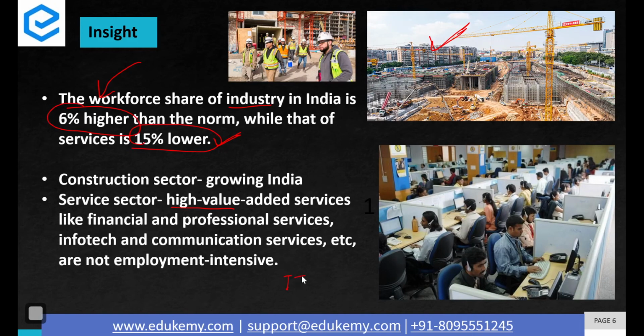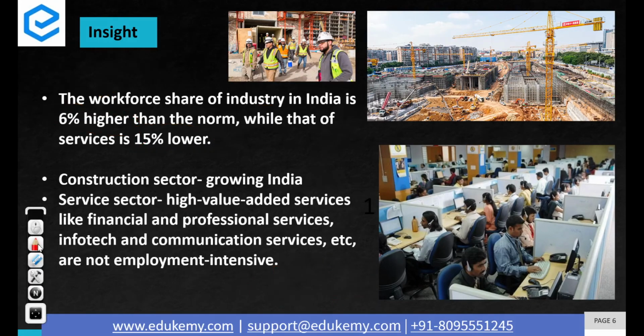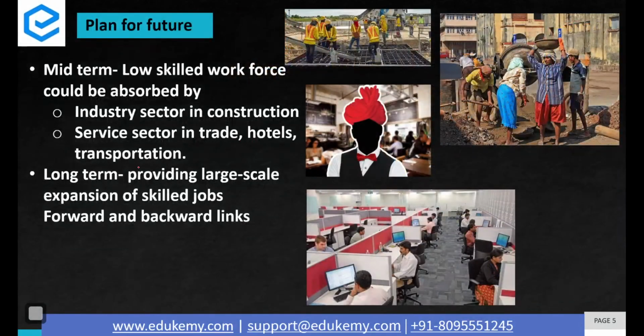For example, information technology enabled services, financial services, professional services. All these are high end jobs which create less employment and more revenue. So therefore, in the long run, what is required is to produce more skills in the country, and in the short run, what is required is to move people from agriculture to specific sectors like construction and some specific sectors of the service sector like trade, hotel, and transportation.